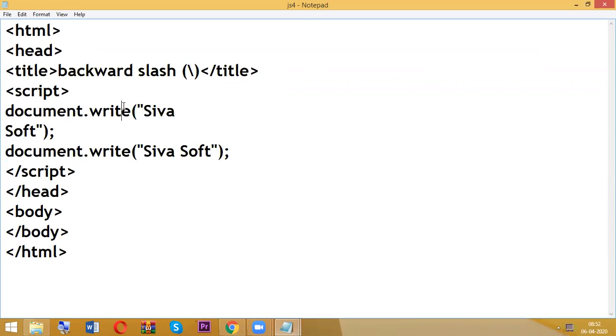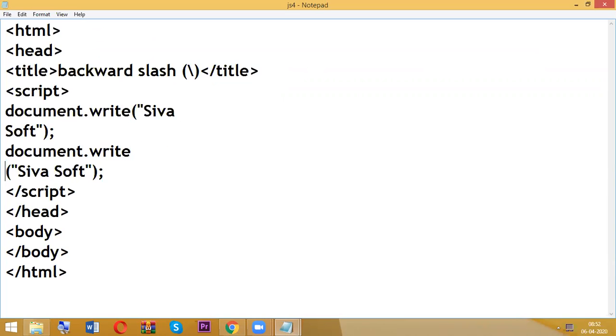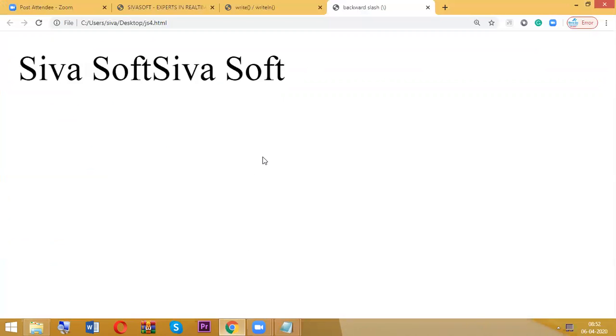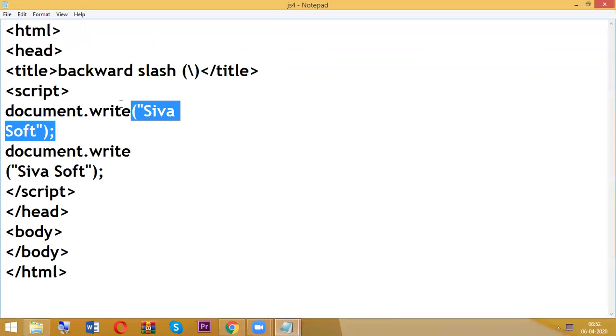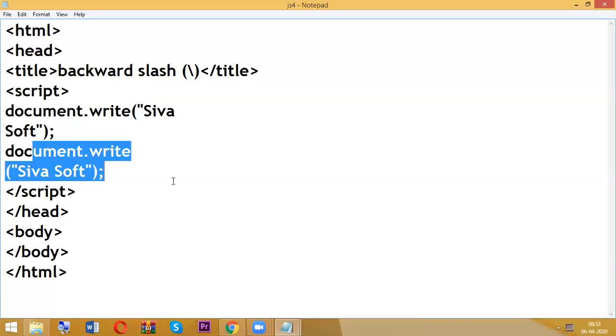So now I break the statement like this. Even here also I am breaking the statement like this. But if you break inside the quotations, especially, in both the cases, we will not get any output because JavaScript code executes from top to bottom. Here, if you have any syntax error, that is showing effect on the next one also.